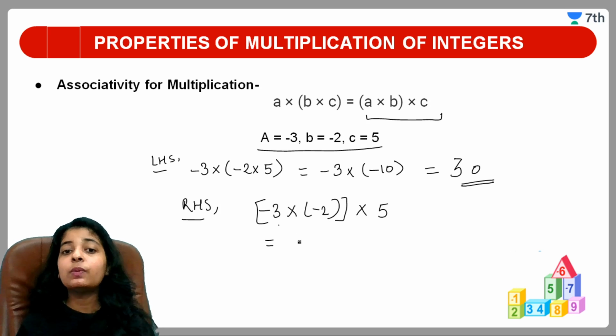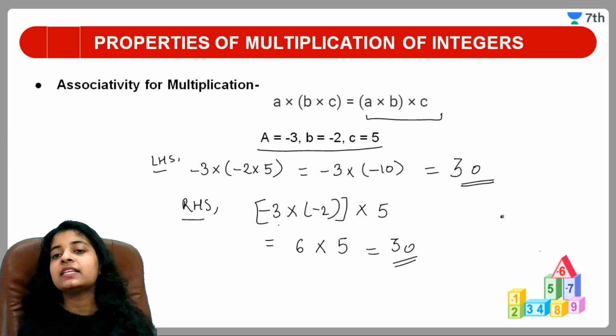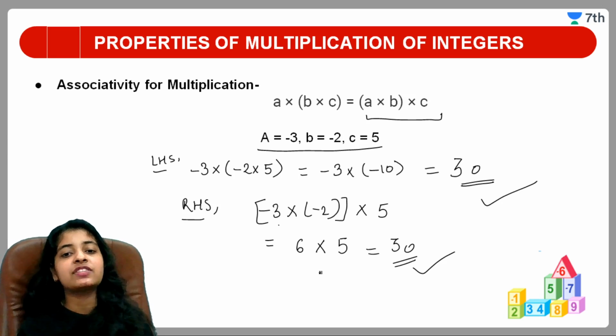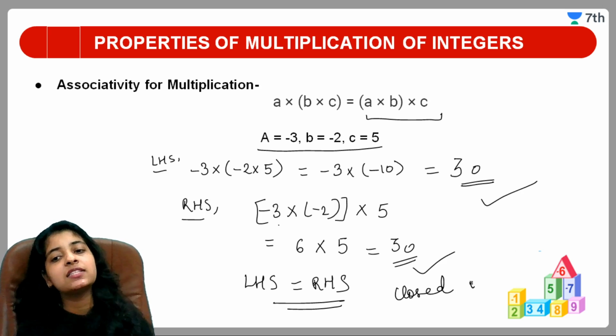Yes, very good. We will get a positive number. 3 into 2 will get 6, into 5 we will get 30. So again we are getting 30, so this is RHS and LHS. By this we can say LHS is equal to RHS, means it is closed under multiplication.